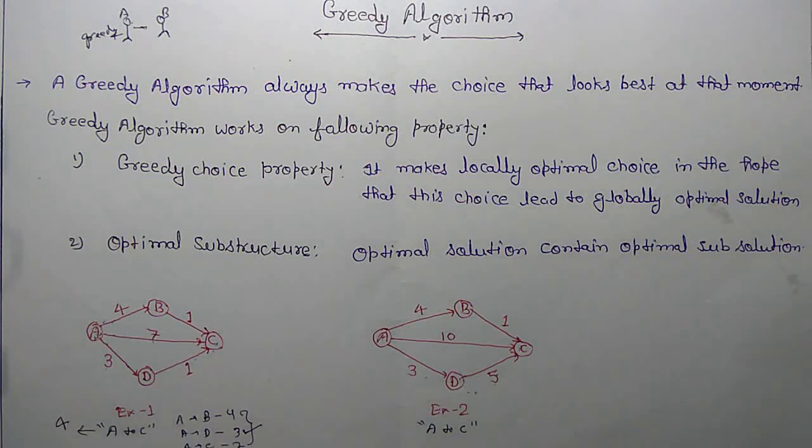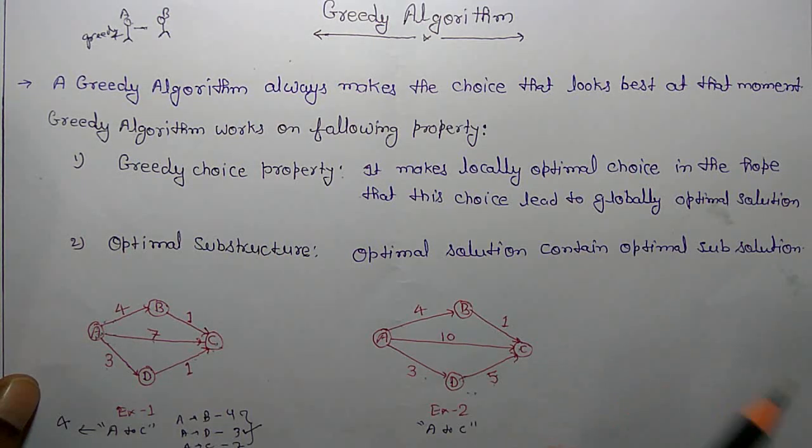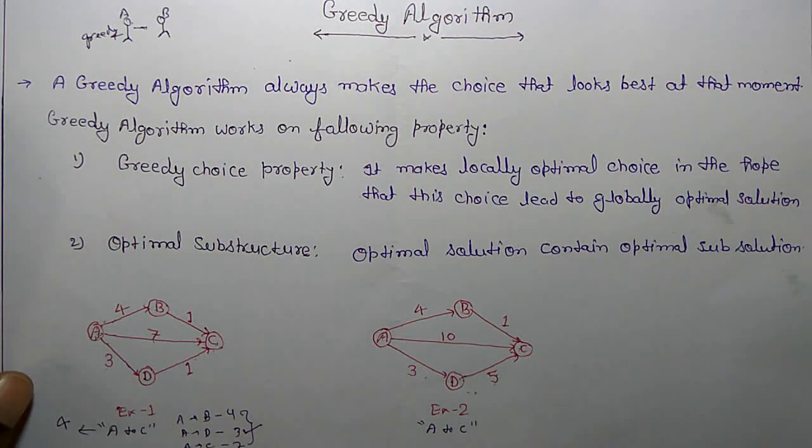Second property, optimal substructure. Optimal substructure means an optimal solution contains optimal sub-solutions. So there was a big problem and you have converted it into small problems, and these small problems have some best solution so that you can reach the optimal solution. So that is optimal substructure, and this optimal substructure we have seen also in dynamic programming.